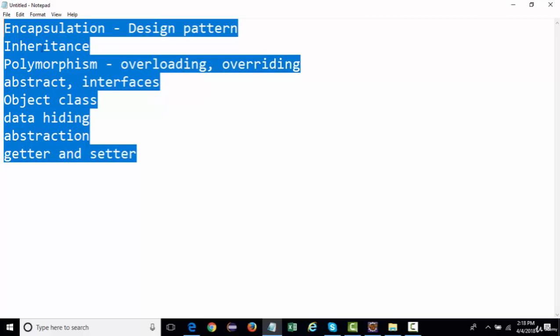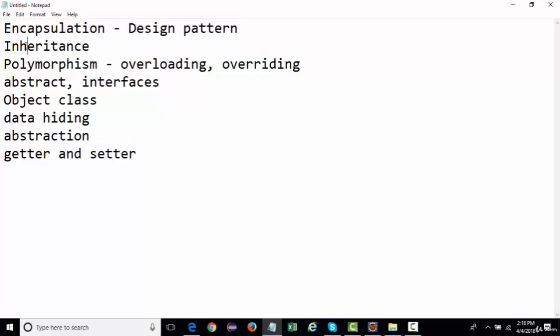If we talk about inheritance, what is inheritance? We'll be studying this in detail. But if you haven't applied inheritance in your code, then you cannot achieve polymorphism, and without inheritance, polymorphism and abstraction cannot be done. So these things are interrelated.